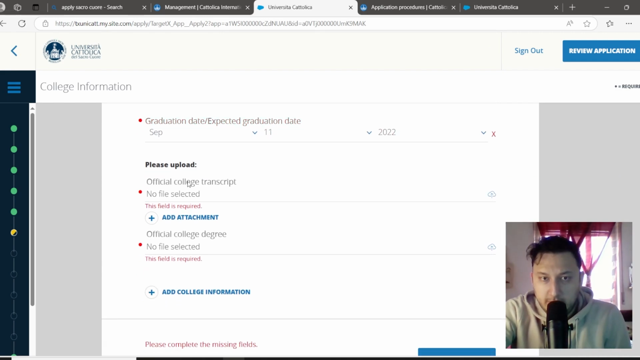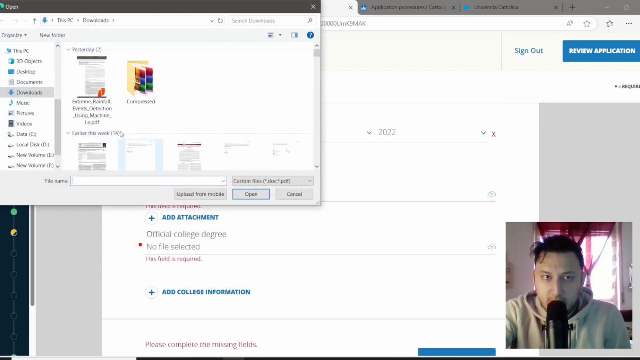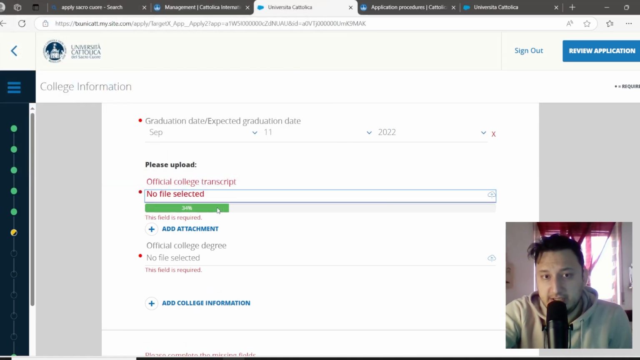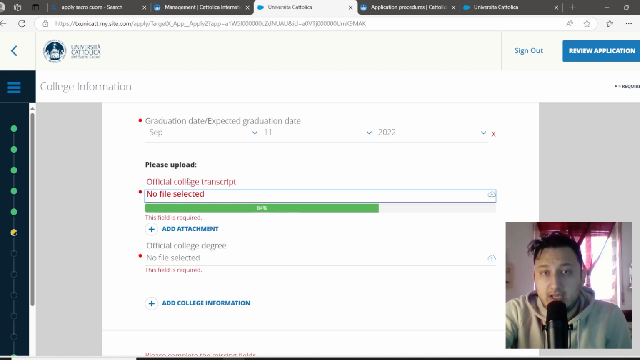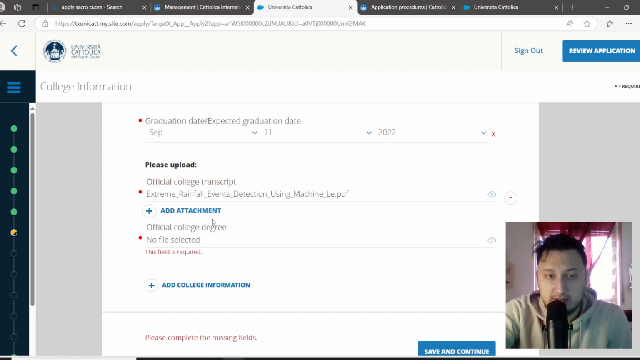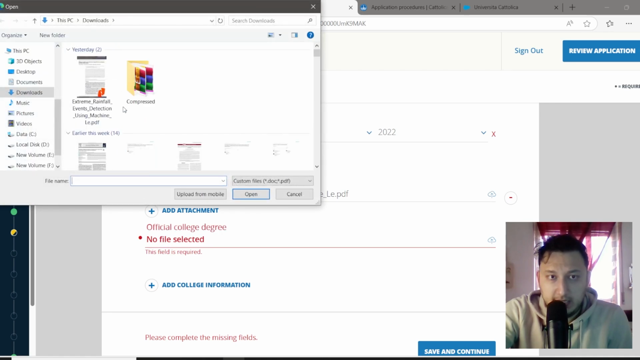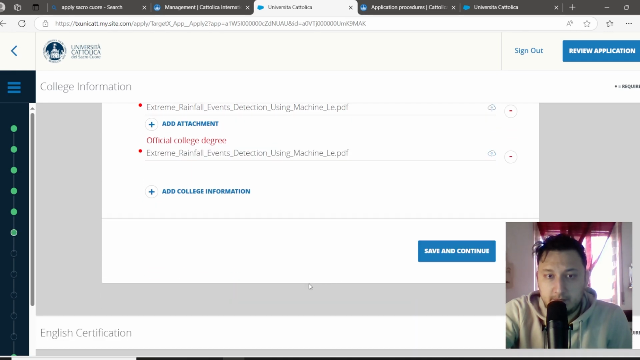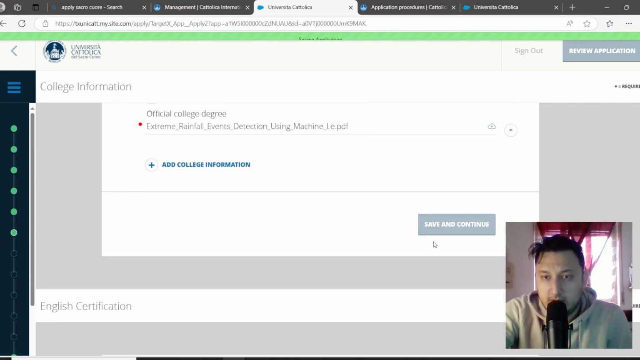Here you should upload your transcripts, your marks. If it is in English, you should upload it. If it's not in English, you should upload your translation and your degree. Now it is uploaded here. After completing this step, we can see it is correct.